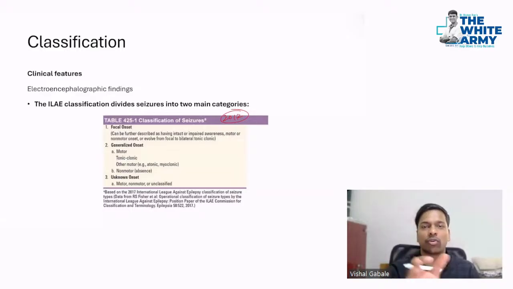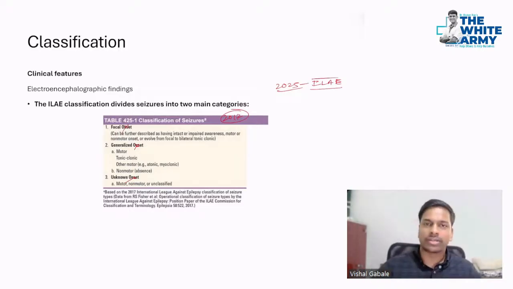Let's speak only of focal seizure, which means a particular part of the brain is localized. So you can just say focal seizures and generalized seizures. Unknown onset is a different category now. Motor and non-motor are categorized into a different aspect. That's the 2025 International League Against Epilepsy classification, and that's yet to come into Harrison, so it's not covered in detail.